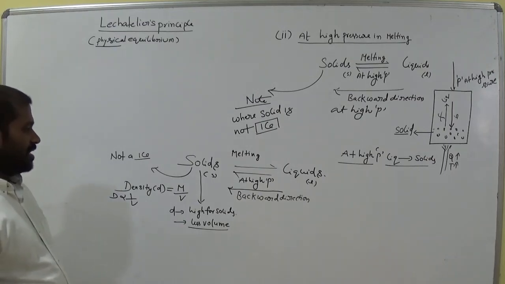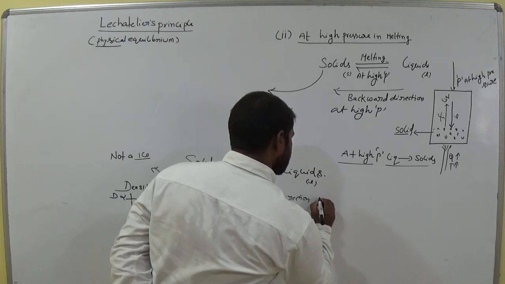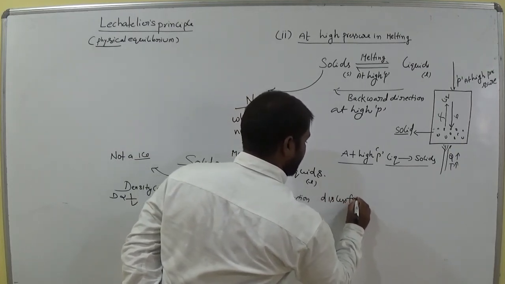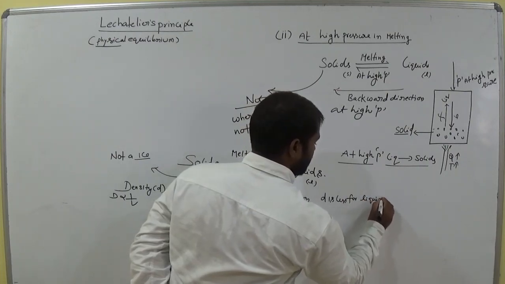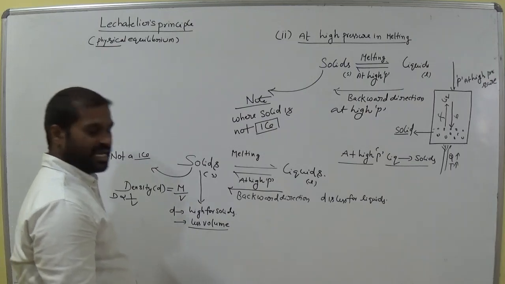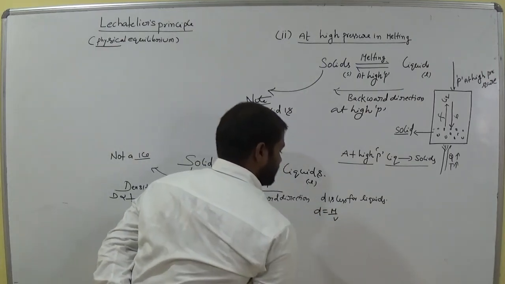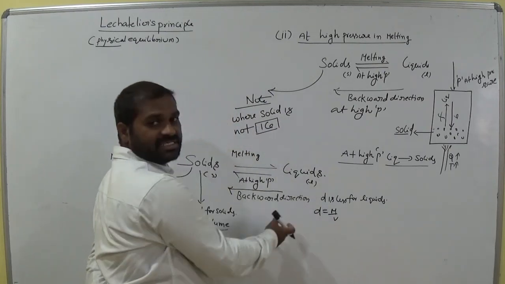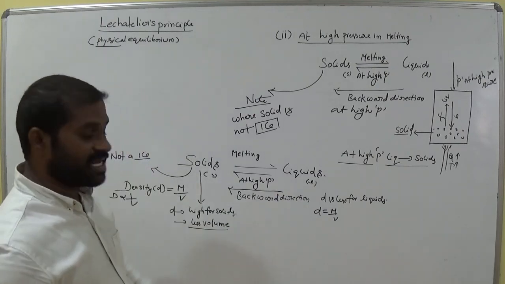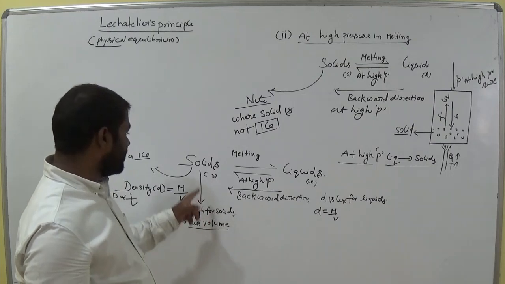Everybody? Come to liquids. So for liquids, density is less. That means D is equal to M by V, where density and volume are inversely proportional, or not? Inversely proportional, am I right? So density is less for liquids, density is high for solids.